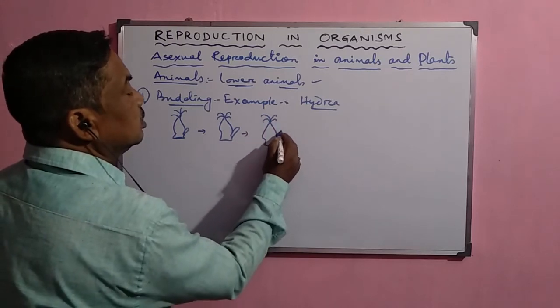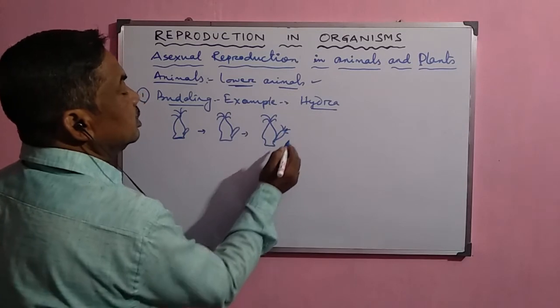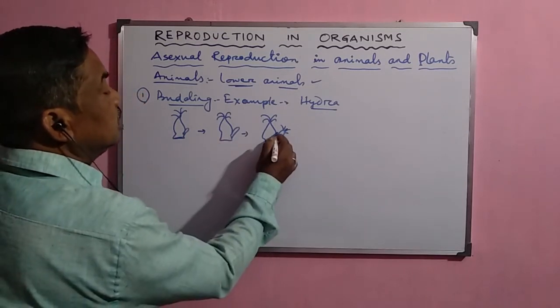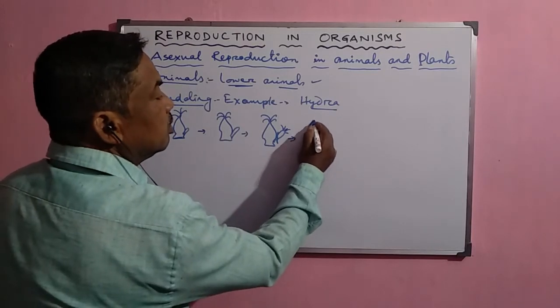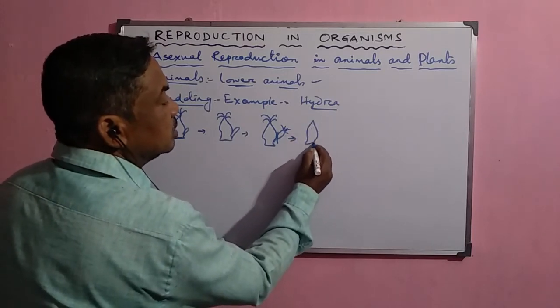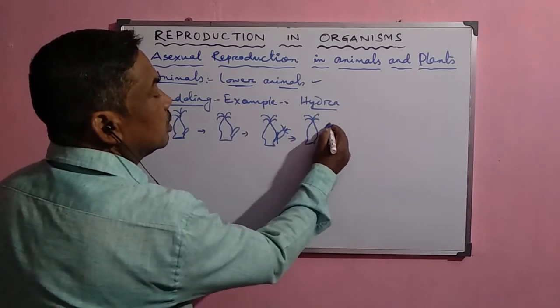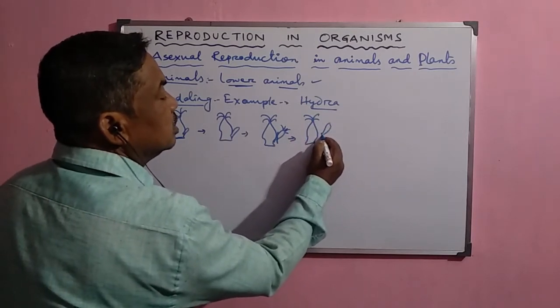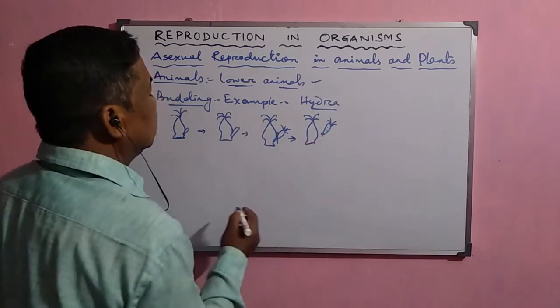Suppose this is the mother body and this is the tentacle, so the bud appeared here, and after that it detached from the mother body, and the mother hydra is now separated from the daughter hydra. This daughter hydra is developed here.